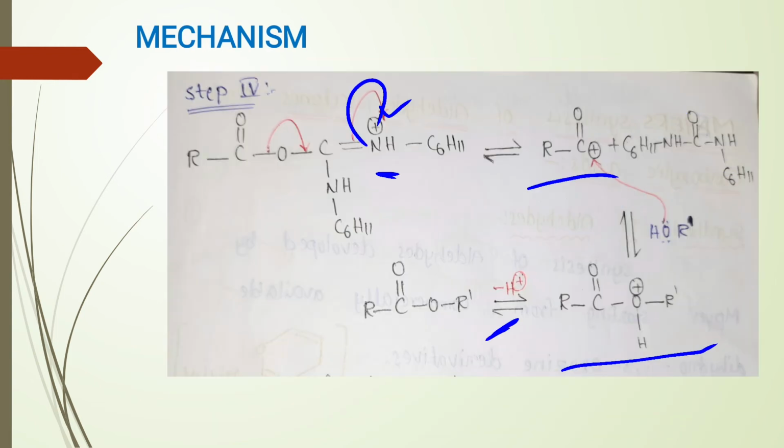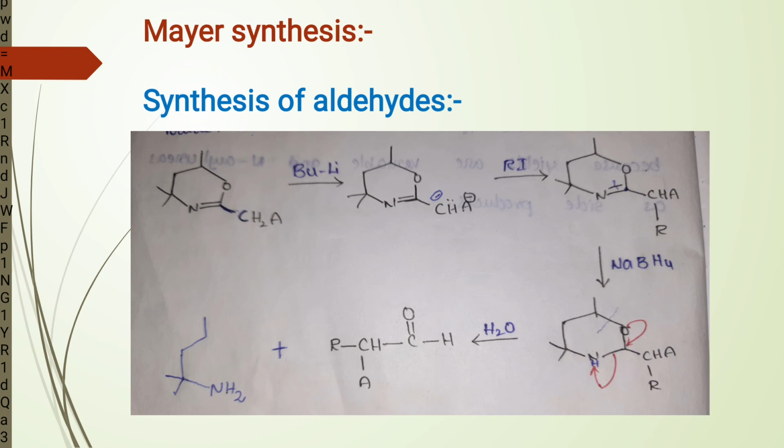The next one is Meyer synthesis. Meyer synthesis is one of the important syntheses for the preparation of aldehydes, ketones and carboxylic acids in high amounts. First one is synthesis of aldehydes. In the Meyer synthesis, the aldehydes are prepared from dihydro-1,3-oxazine derivatives.